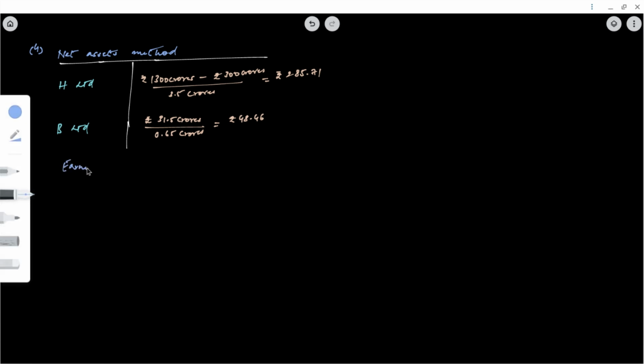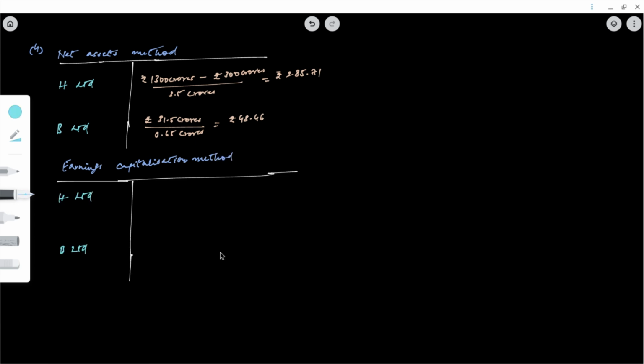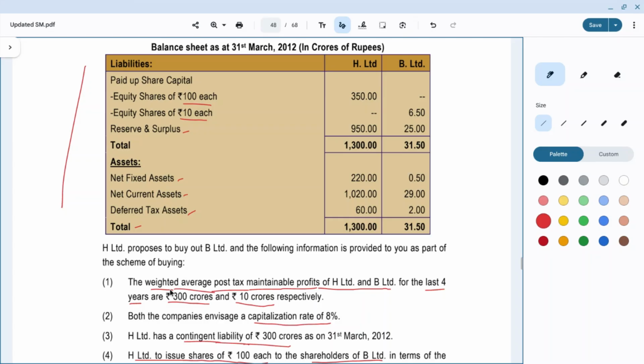Next, earnings capitalization method, H Limited and B Limited. So what is earnings capitalization method? It is weighted average post-tax maintainable profits by capitalization rate.